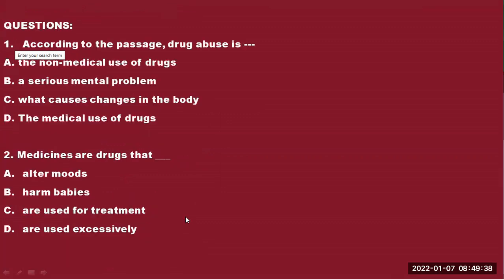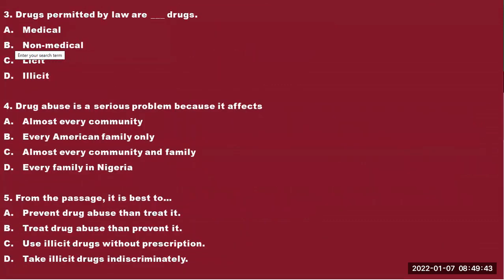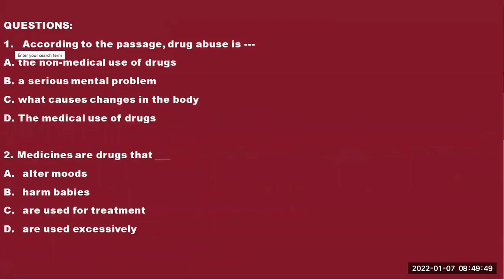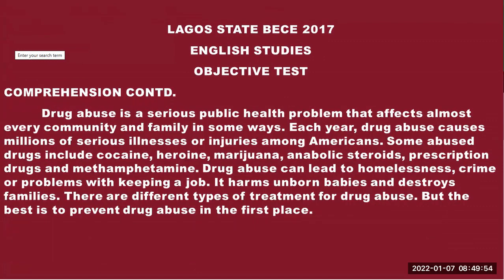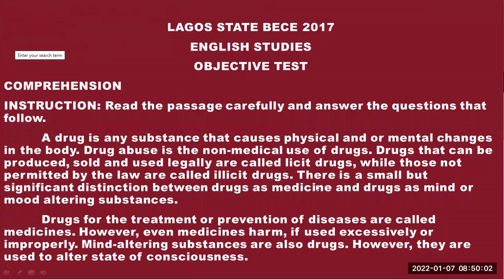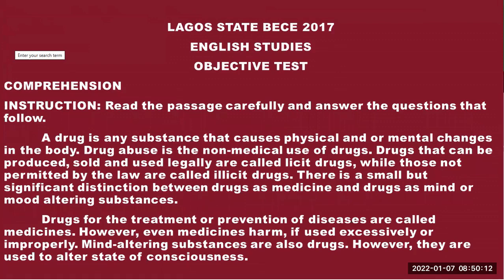Now let's go back to the passage, and we take the first question, question 3, drugs permitted by law are dash drugs. So let's go back to the passage. In paragraph 1 is where we have this question. You can look at it in the second sentence.